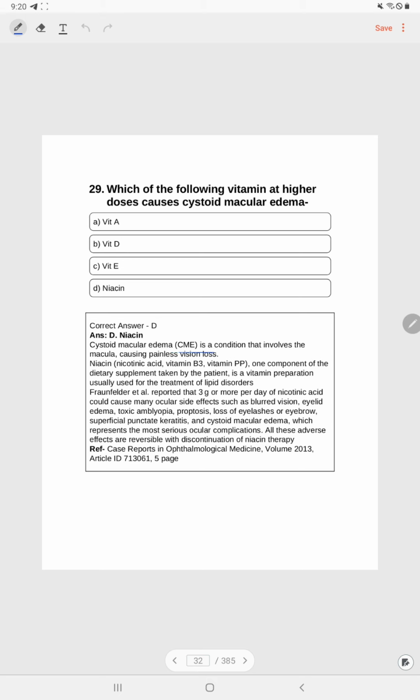Cystoid macular edema, CME, is a condition that involves the macula causing painless vision loss. Niacin, nicotinic acid, vitamin B3, or vitamin PP. One component of the dietary supplement taken by the patient is a vitamin preparation usually used for treatment of lipid disorders.